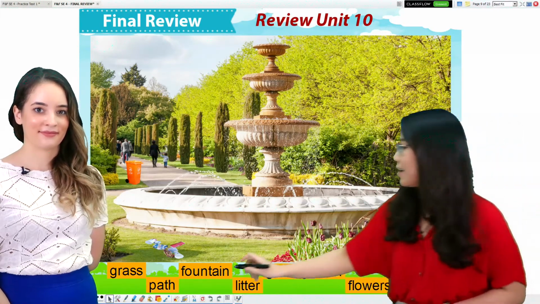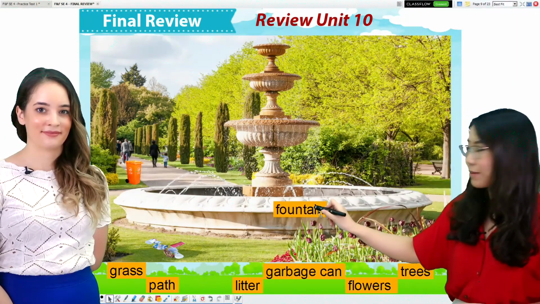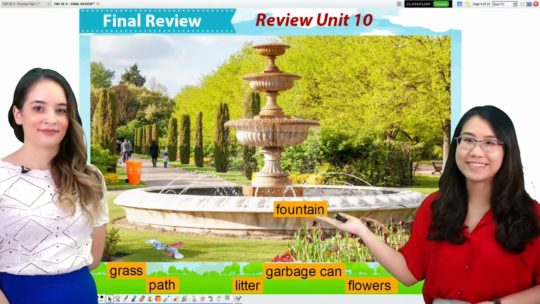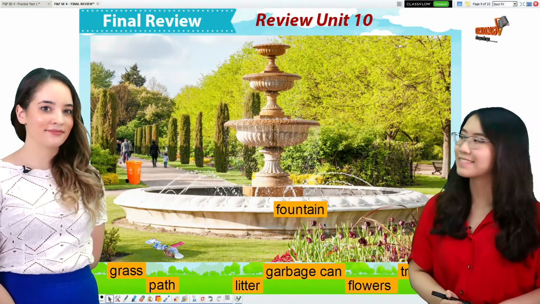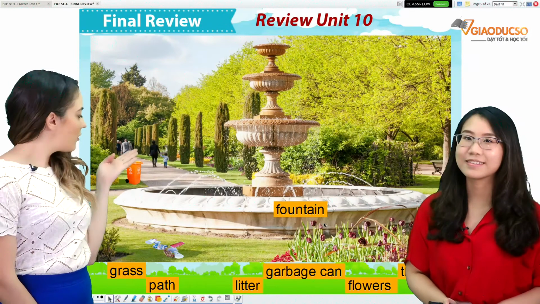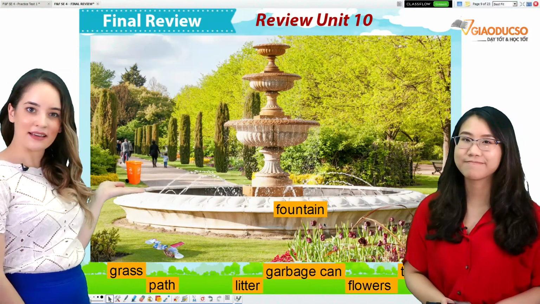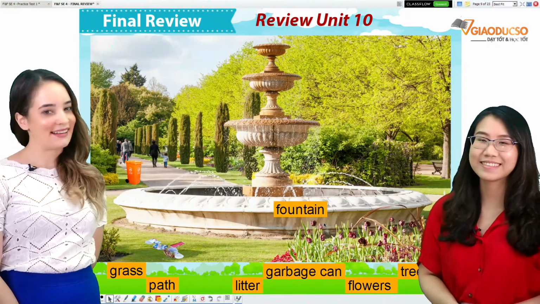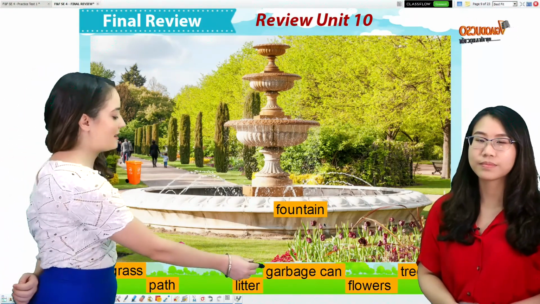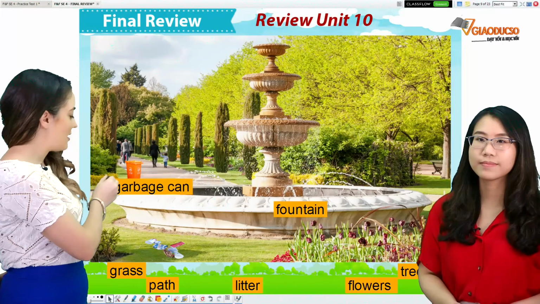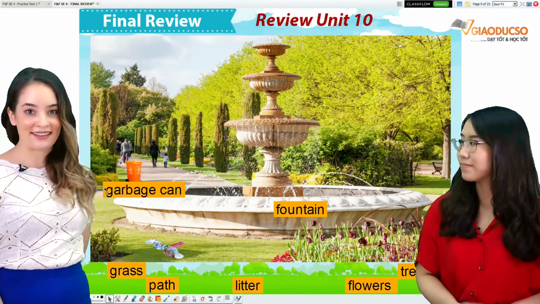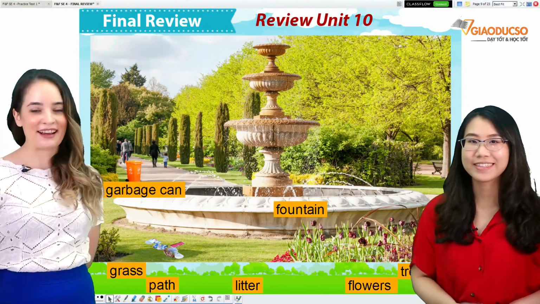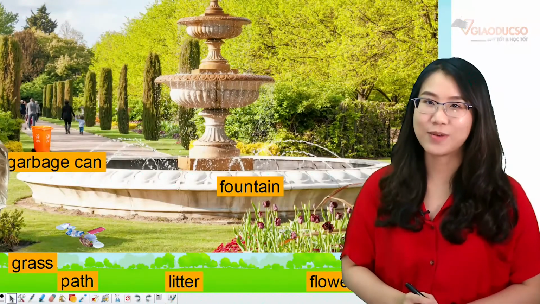Correct, it's the fountain. Fountain. And what is this orange thing here? Do you remember? Yes, that's right. Garbage can. Garbage can. Okay, next one.